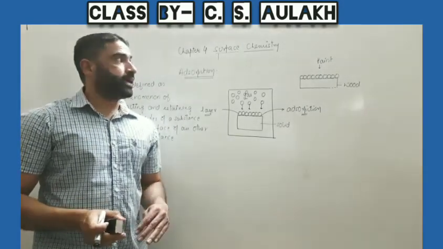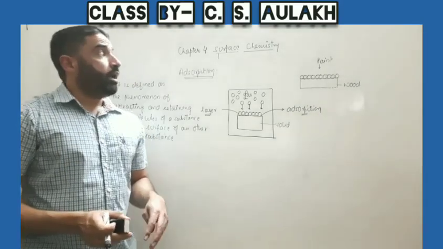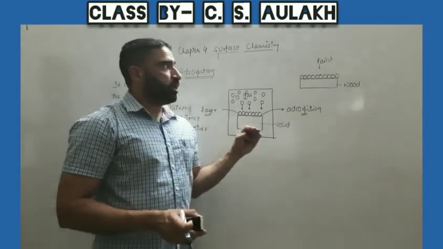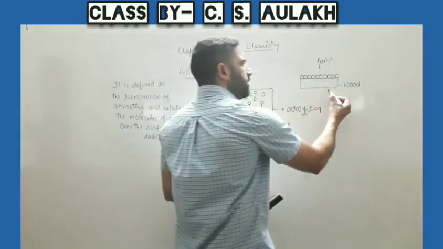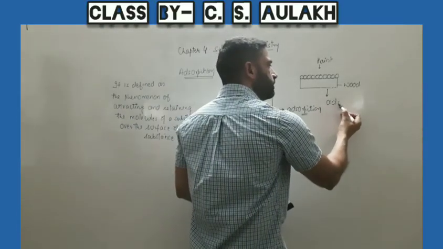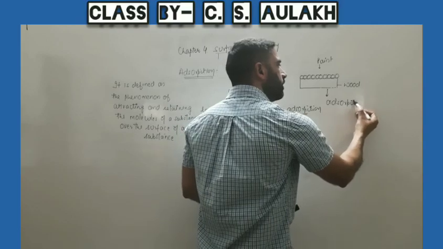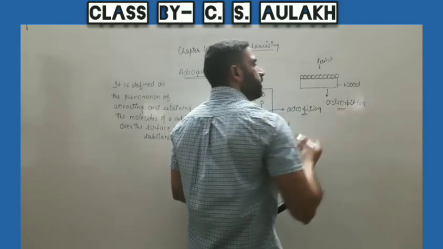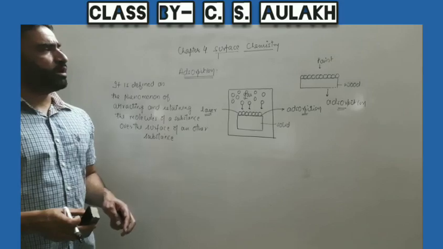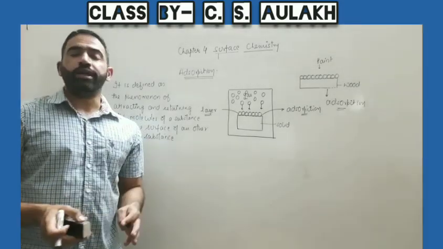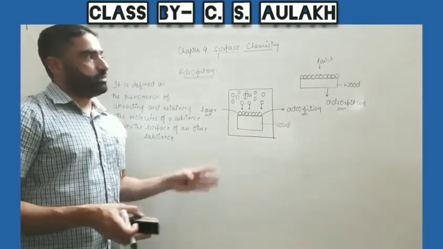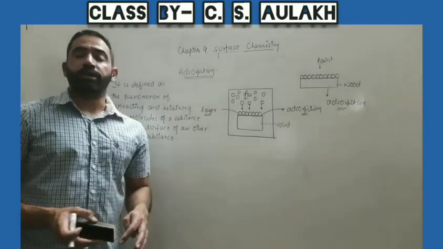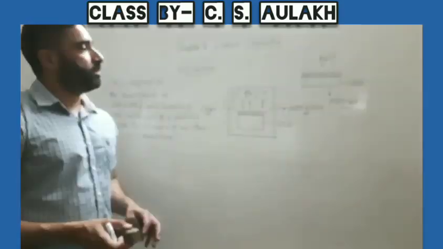They don't go inside the bulk of the wood. We can say a layer of paint molecules is formed over the surface of the wood. This is also another example of adsorption. Similarly, there are so many phenomena in our surroundings related to adsorption, and we will discuss more examples in the later part of the chapter.